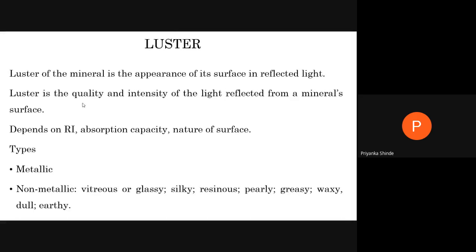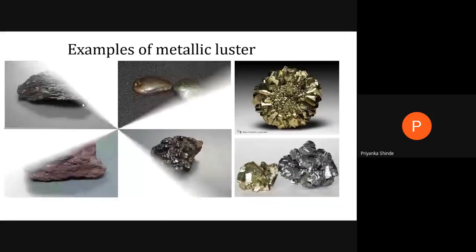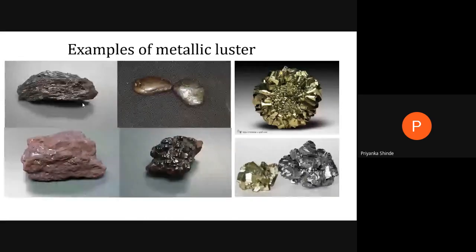I'll show you photographs so that you will understand it in a better way. Examples of metallic luster. First I'll tell you what metallic means. Can you see the image now? All the minerals look or shine like a metal, so it is called metallic. Which property are we observing here?